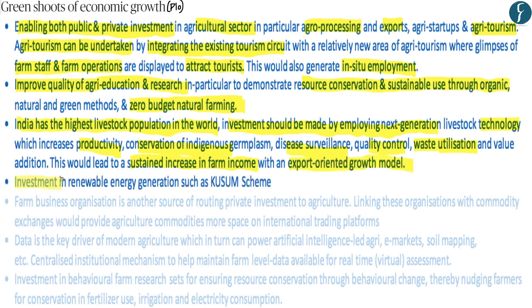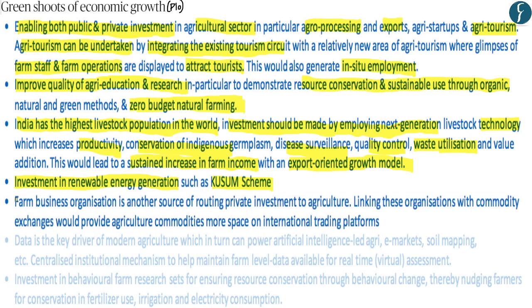The fourth point highlighted by the author is that there should be investment in renewable energy generation within the agriculture sector. Now, as you might already be aware, the Government of India has undertaken the Kusum scheme, in which the government is going to undertake investment in forming solar grids connected to agriculture fields. Now, the fifth point highlighted by the author is that farm business organization is an important source of routing private investment into the agriculture sector.